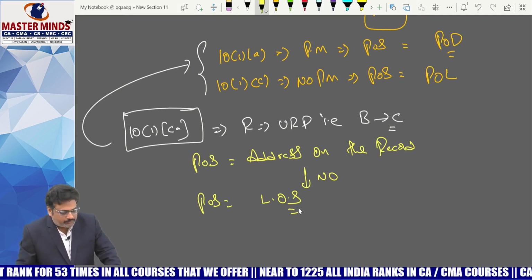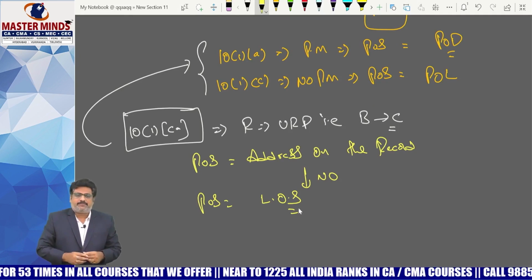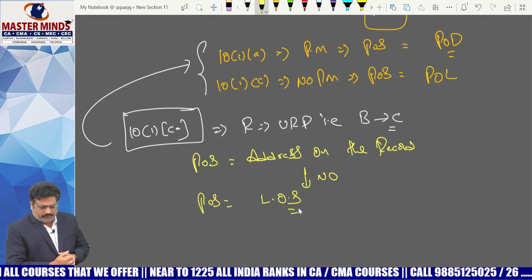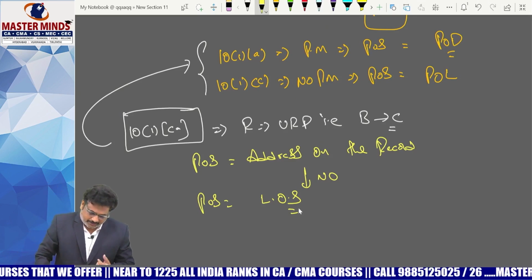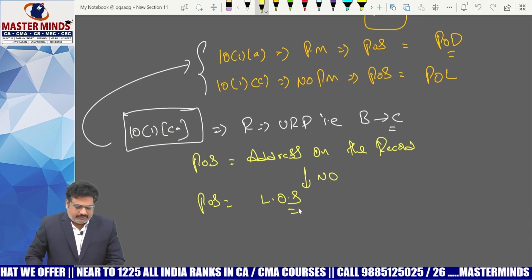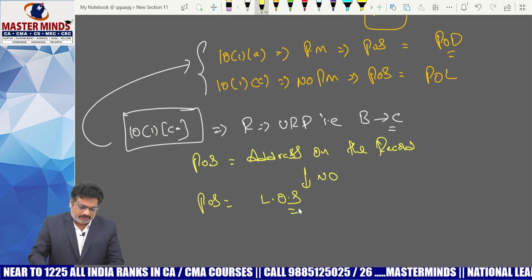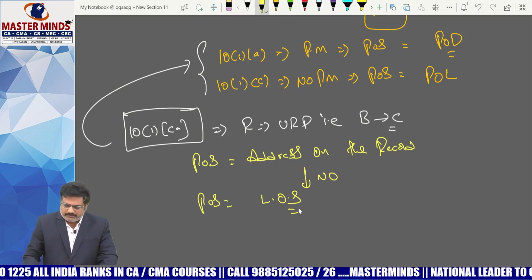So the important point is, when this 10(1)(ca) is applicable, you need not check whether physical movement was involved or not, as in 10(1)(a) or 10(1)(c).